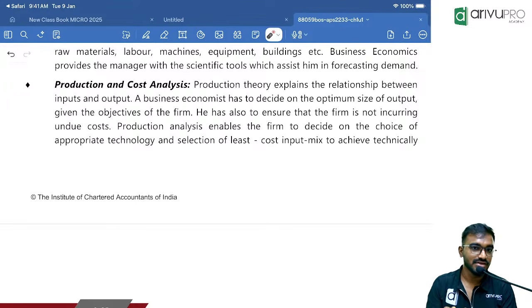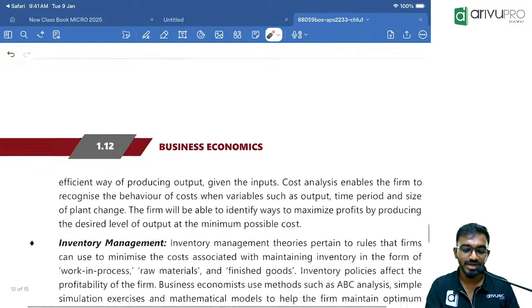To produce these 10,000 units, where exactly should I set up the manufacturing plant? Which raw materials should I use? Which technologies, if I use them, will keep my cost minimal? We will understand this in detail. In short, it is an analysis of the relationship between input and output.